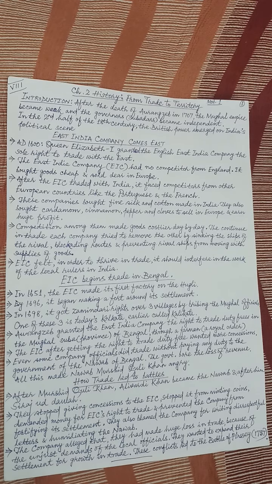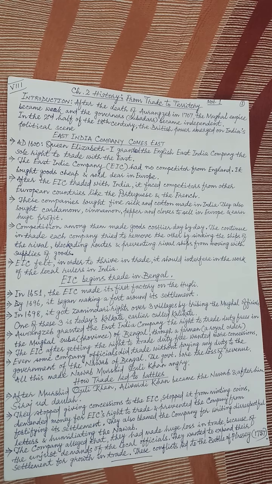These companies bought fine silk and cotton made in India. They also bought spices like cardamom, cinnamon, pepper and cloves to sell them in Europe and earn a huge amount as profit. Competition among these companies made goods costlier day by day in India. Those who were selling these goods made them costlier for the companies.